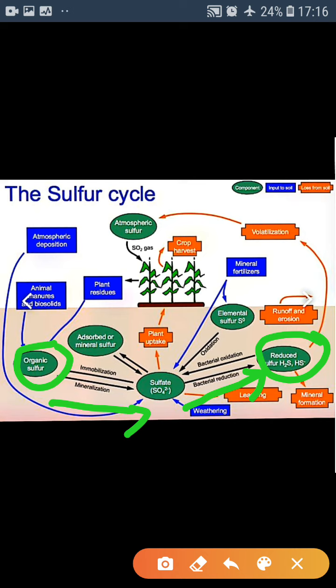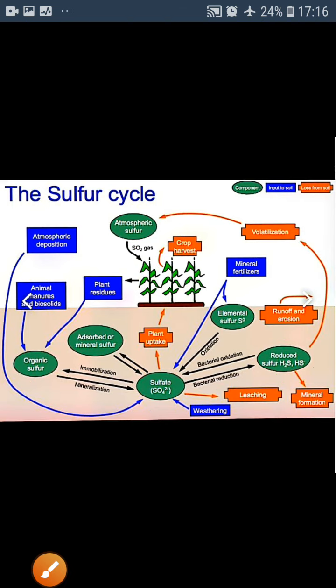After that, the process of volatilization happens, and after volatilization there is a formation of atmospheric sulfur, which again gets converted into SO2 gas and is absorbed by the plant residues. So these are the main steps of the sulfur cycle.